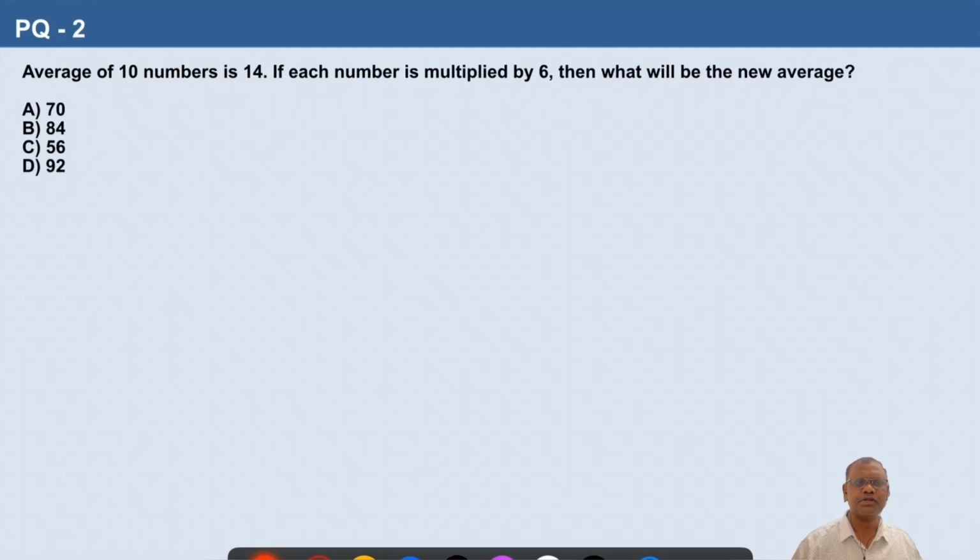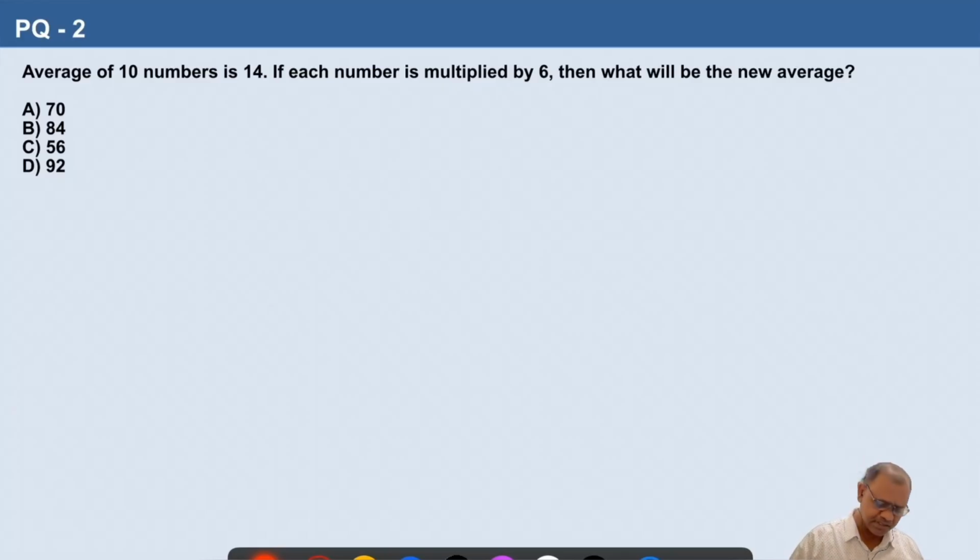Now, question number 2. Average of 10 numbers is 14. If each number is multiplied by 6, then what will be the new average? We have seen in the concepts, if all the values are multiplied by k, then average is also multiplied by k. So, here all the values are multiplied by 6, so average also will be multiplied by 6.